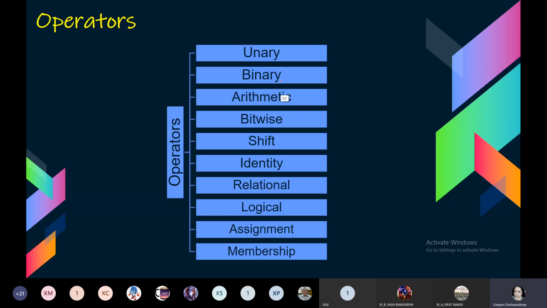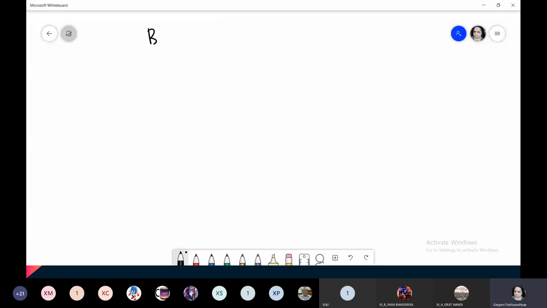Next is binary operators. Now what are binary operators? Unary operators accepted only one operand. So binary operators will accept how many operands? Can anyone just use your brains and tell me? Binary will be 2 operands. And it will be of this form: first operand, then the operator, and then the second operand.